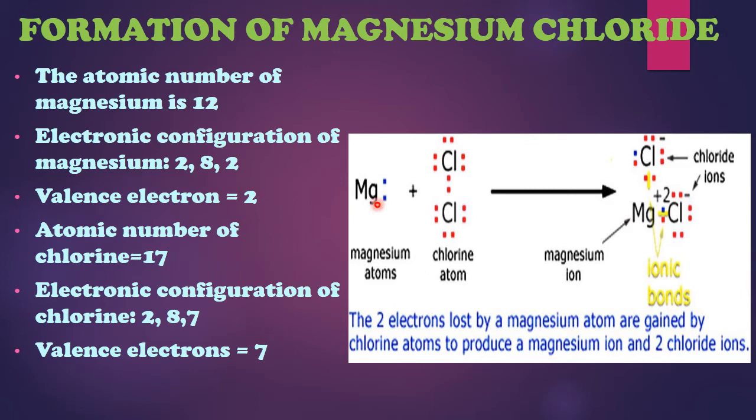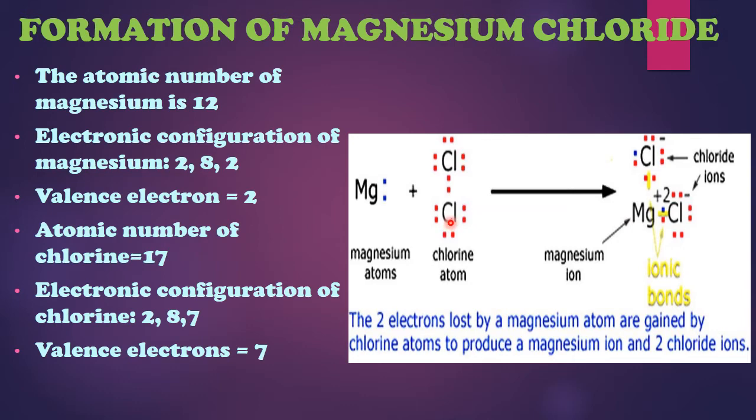I repeat, magnesium will lose 2 electrons. One electron will be given to one chlorine atom, and the second electron will be given to the second chlorine atom. So magnesium will acquire a 2 positive charge because it has lost 2 electrons, and chlorine will acquire a -1 charge because each chlorine atom is gaining only 1 electron. So this chlorine atom will also acquire -1 charge, and this chlorine atom will also acquire 1 negative charge.